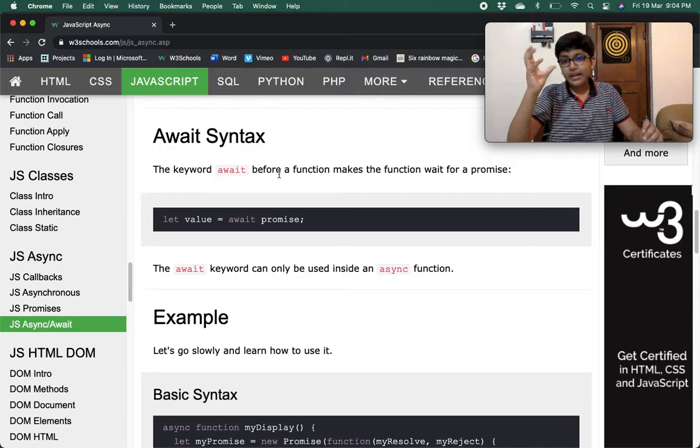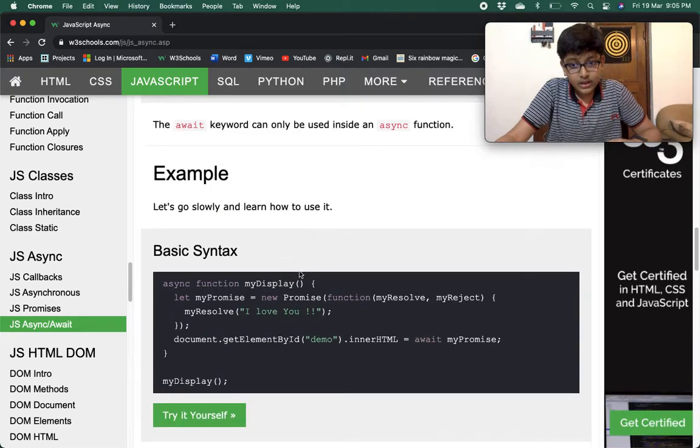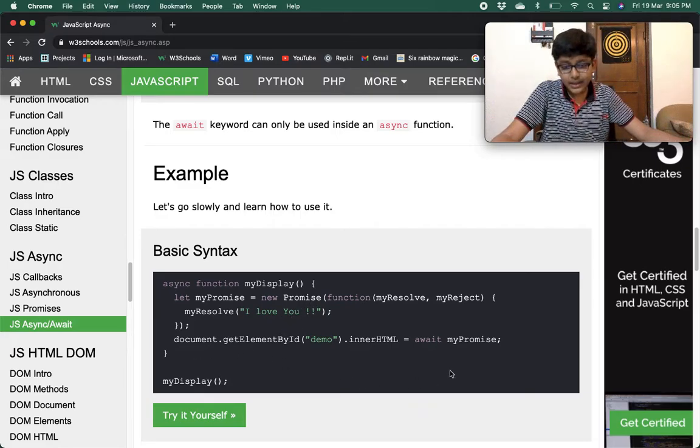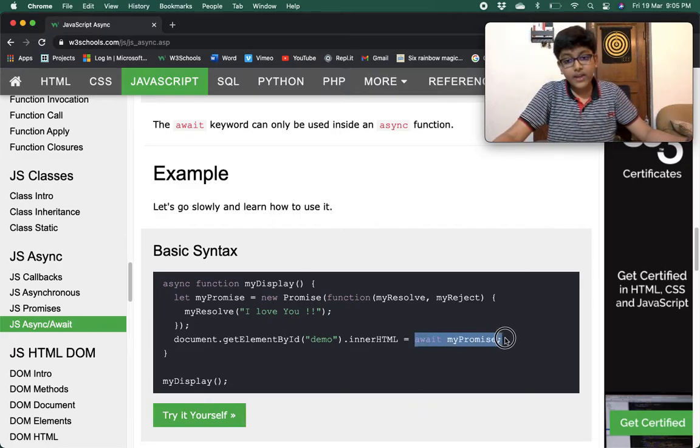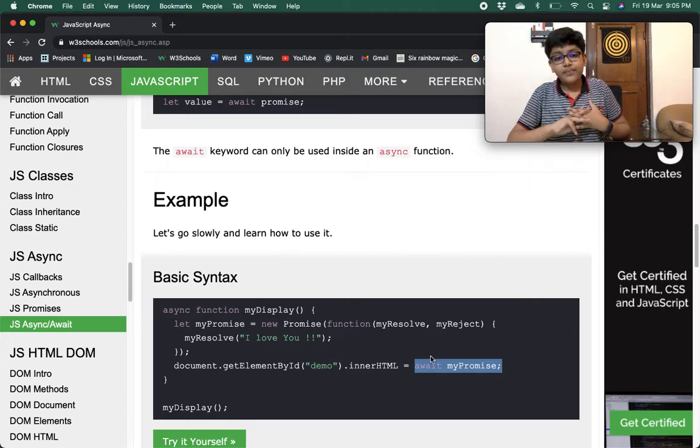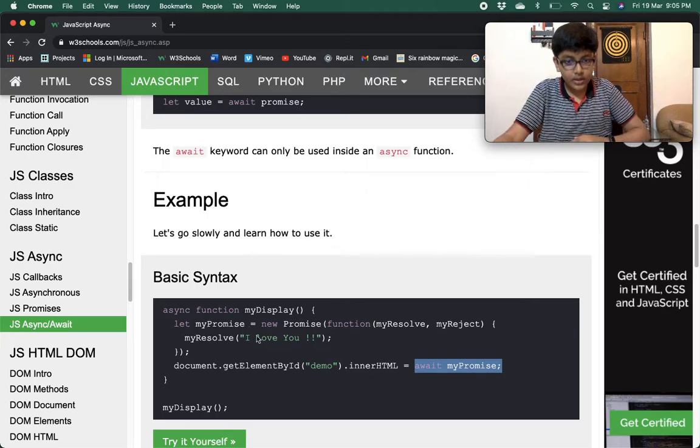In await promise you get whatever value has been passed to the resolve method or the reject method, and then you can do anything with it. Like you try to print await my promise, so the value has come over.